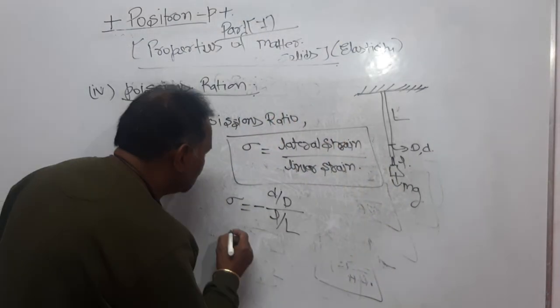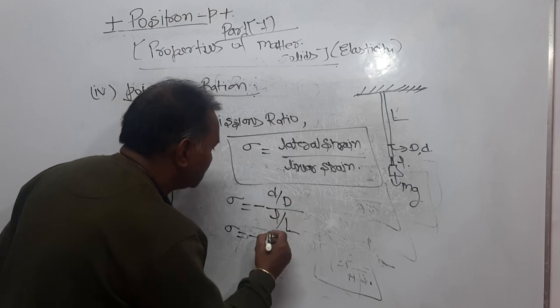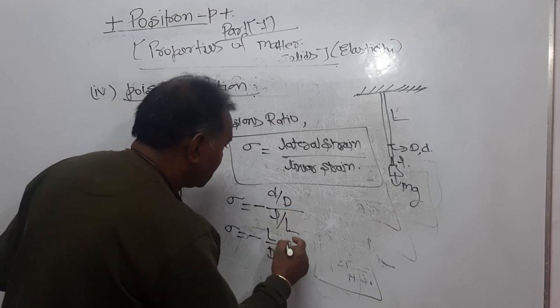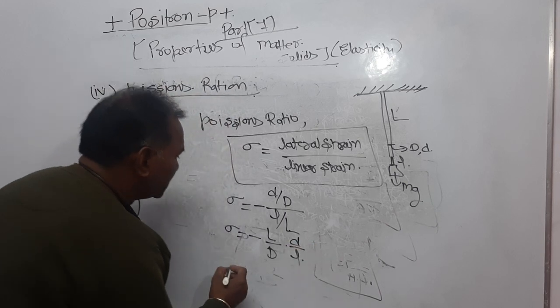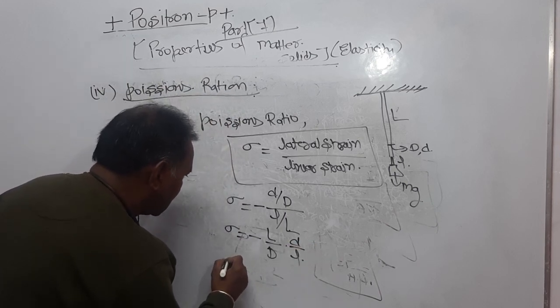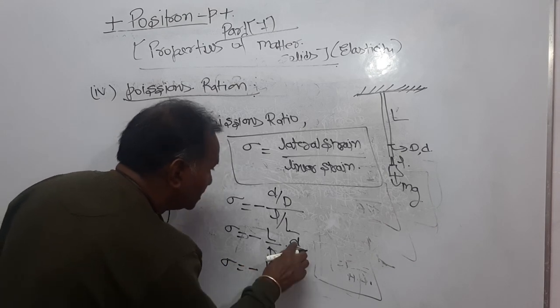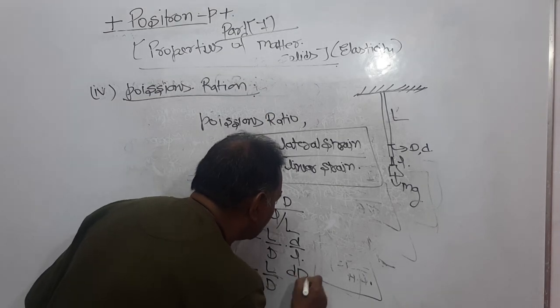Now you might write it like this: minus, capital L will come here, capital D will be here, and small d and small l here. You can write sigma is equal to minus L upon D times small d upon small l. Small d is the change in diameter, that can also be written as dD.